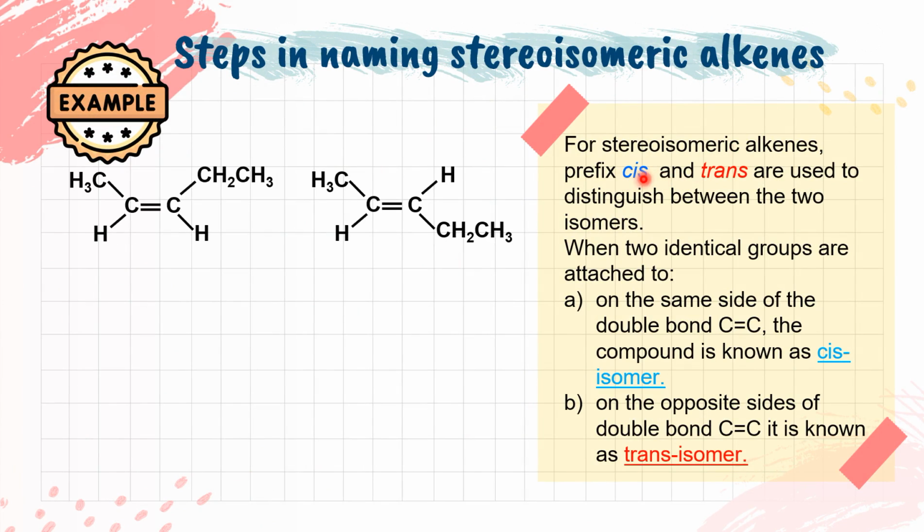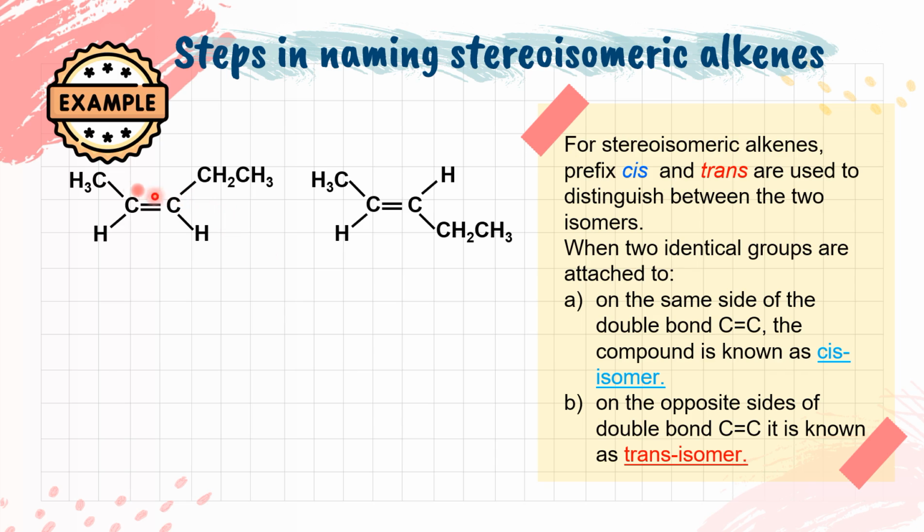Okay, next. So how to name a stereoisomeric alkene? Just add a prefix. The name begins with cis, in italic, or trans, also in italic. And then how can we know a cis-trans isomer? Very simple. You have to focus on two identical groups. If two identical groups are attached on the same side of the carbon-carbon double bond, the compound is known as the cis isomer. If two identical groups or atoms are on opposite sides, that is the trans isomer.